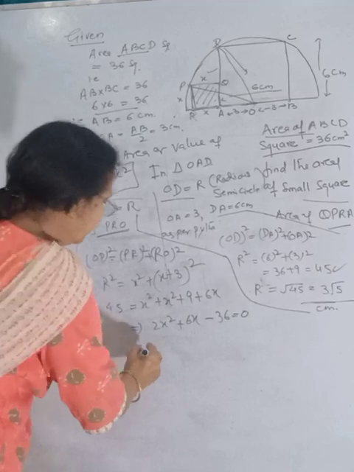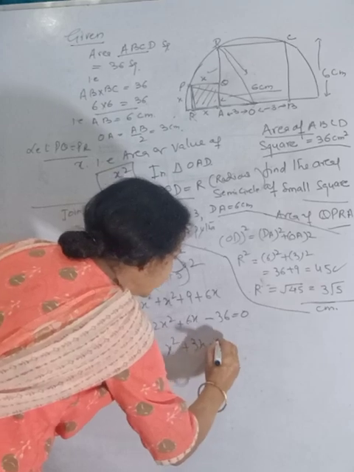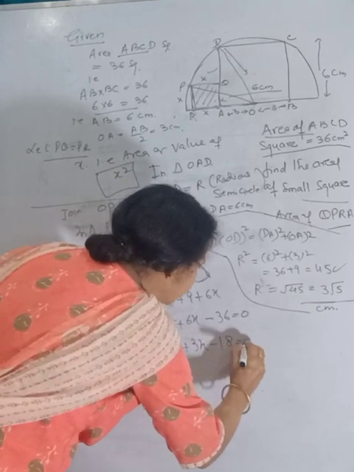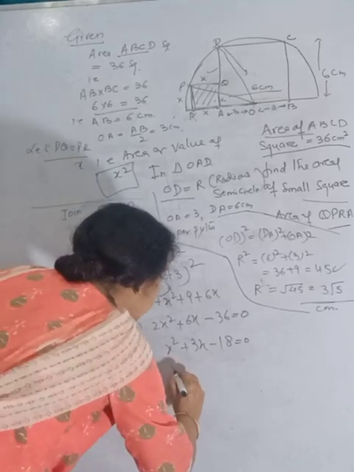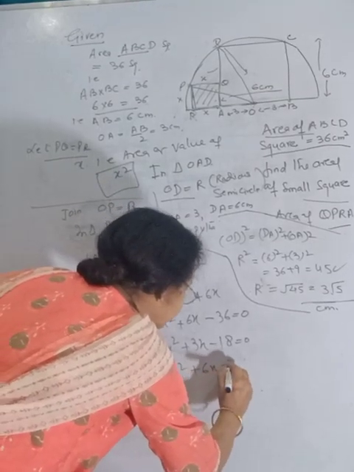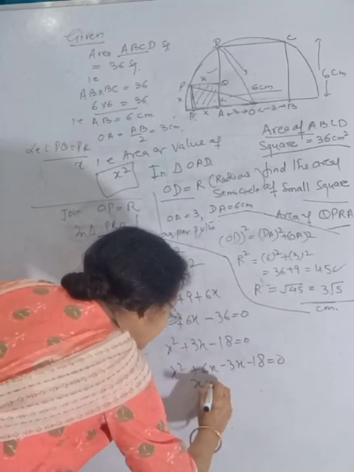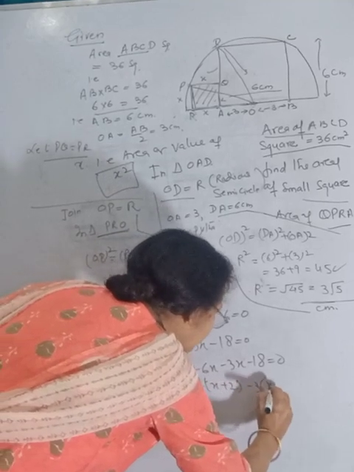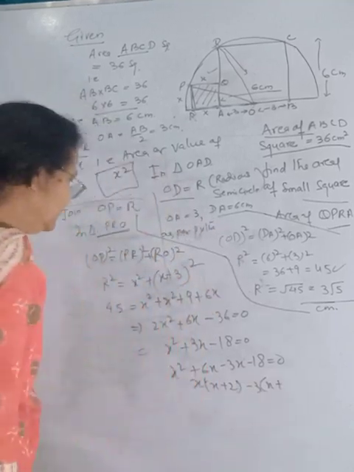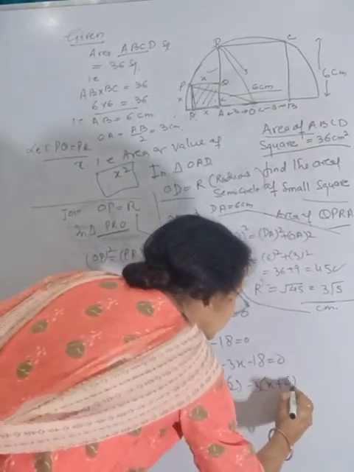Dividing by 2, we get X square plus 3X minus 18 equal to 0. Now 6 times 3 is 18, so X square plus 6X minus 3X minus 18 is equal to 0. X can be taken as common: X plus 6 and X minus 3 is equal to 0.